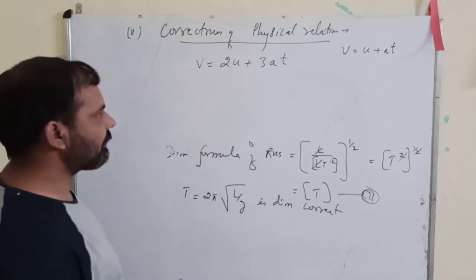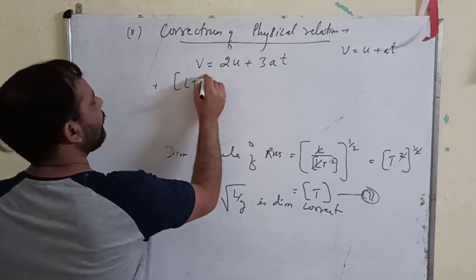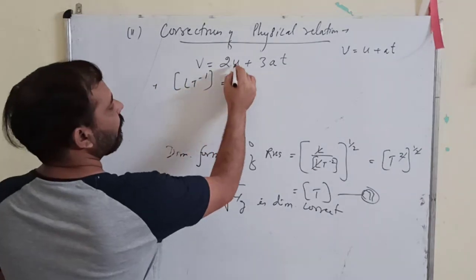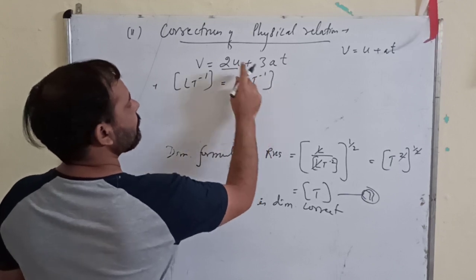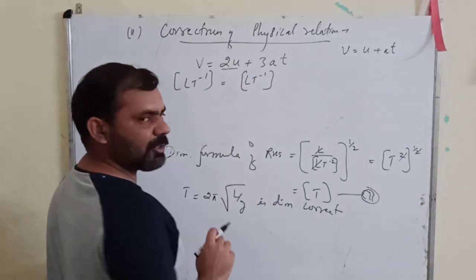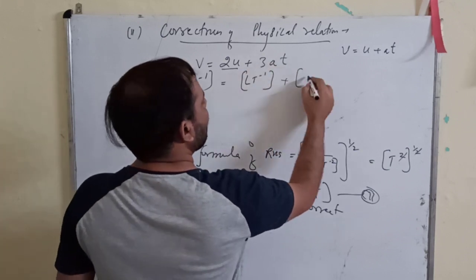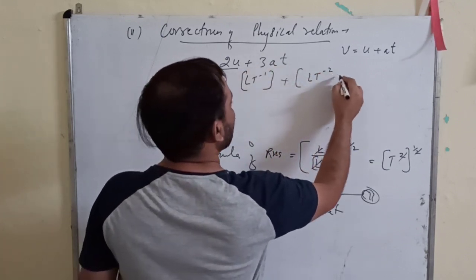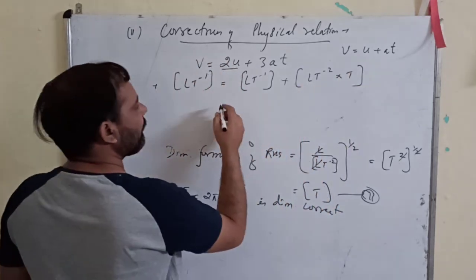If I check this formula dimensionally, then the dimensional formula of the left hand side is LT^-1. And for this part it is LT^-1 because this is velocity only, and 2 is a dimensionless constant, and plus this will be LT^-2 into T. So T^-2 and T^+1 will become T^-1.